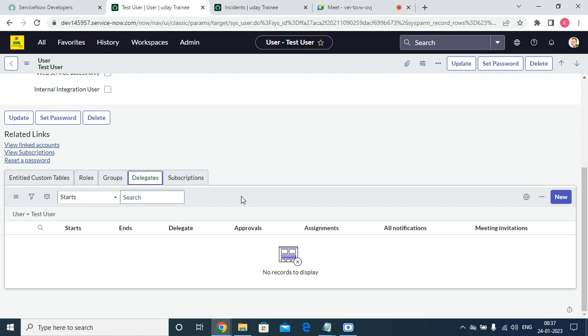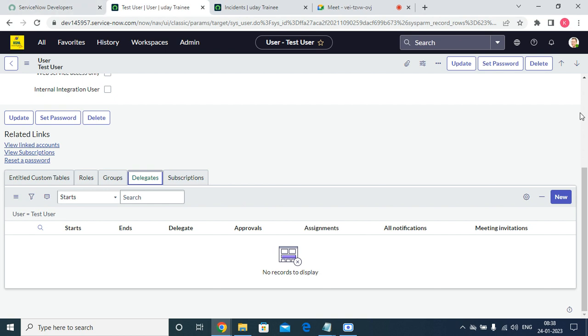Sometimes we hear in the news about foreign delegates. Foreign delegates are those who are representing India, their foreign country. We call them delegates. That means on behalf of the country's people, they are representing them. Like that, in ServiceNow also we have an option called delegate. This delegate will do whatever it should.